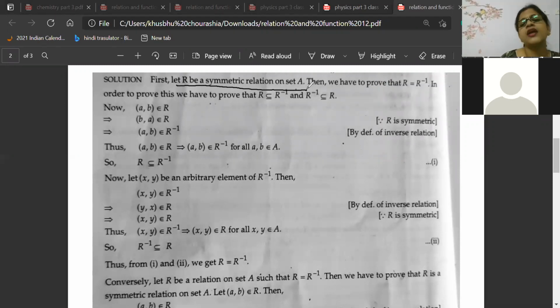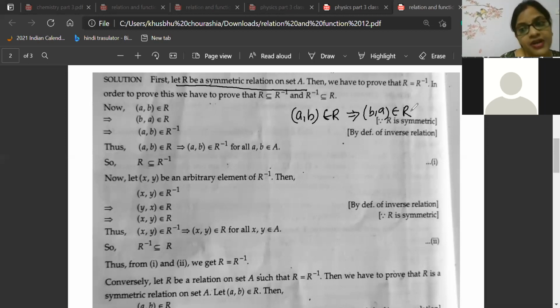First, you said that R is a symmetric relation on A. That means if A is related to B, then automatically B will be related to A also. That means if (A,B) is in R, then (B,A) is also in R. If it is symmetric,